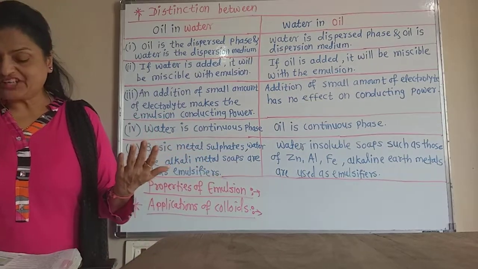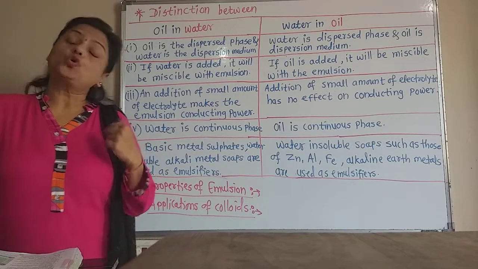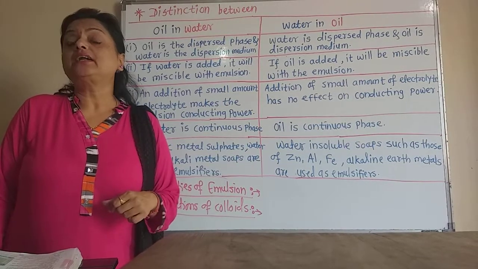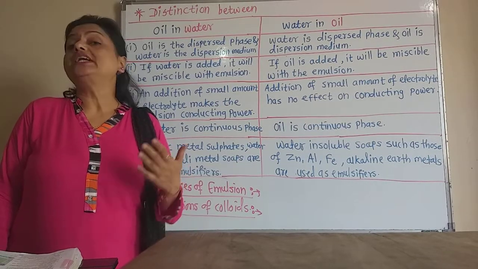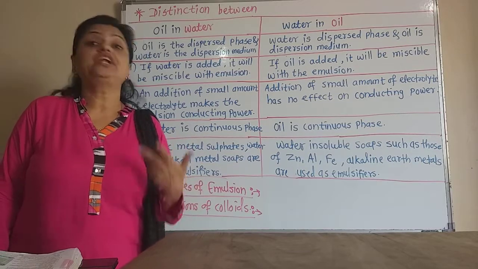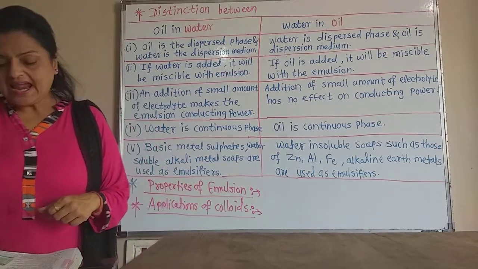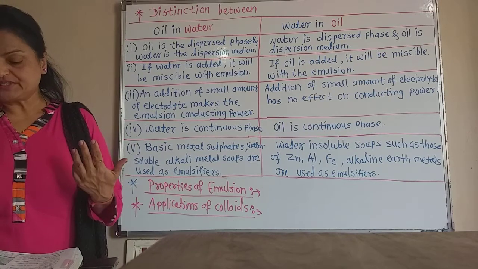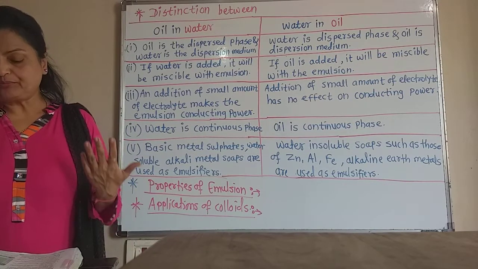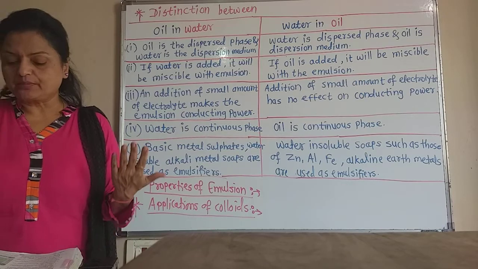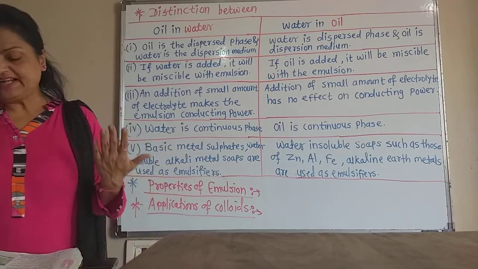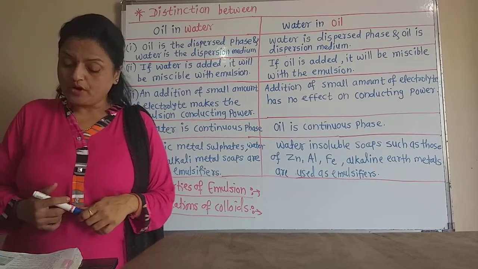Now the cleaning action of soap and detergent is also colloidal. We learned about that because they carry out the oil stain as well as the muddy stain from the clothes. And photographic plates and films, industrial products like paints, ink, synthetic plastic, rubber, graphite, lubricant, cement, etc. These are also applications of colloids.